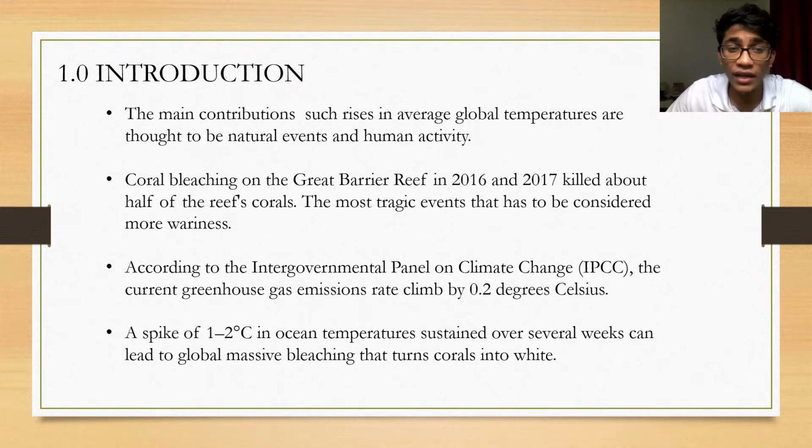We get to know the main contributions of global climate change: it has increased the global temperatures, and at the same time the coral bleaching events that happened to the Great Barrier Reef in 2016 and 2017 have almost killed half of the reef's corals. We also see that the greenhouse gas emissions rate has climbed up by 0.2 degrees Celsius, with a spike of 1 to 2 degrees Celsius in the ocean temperatures.